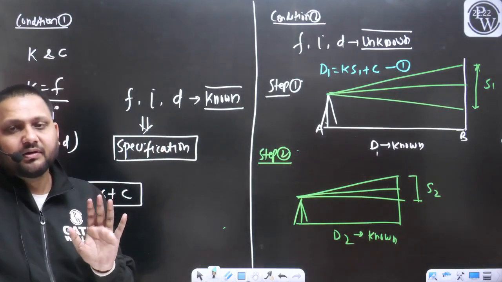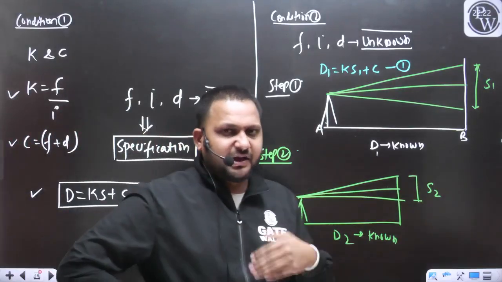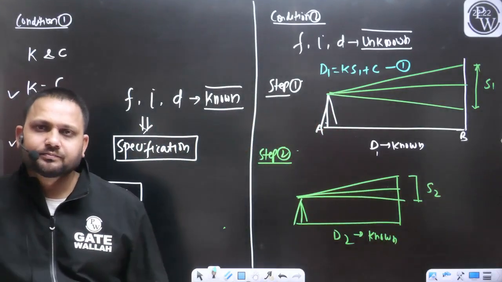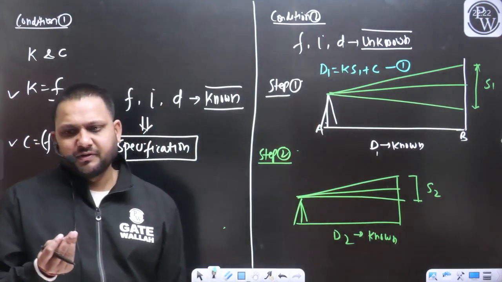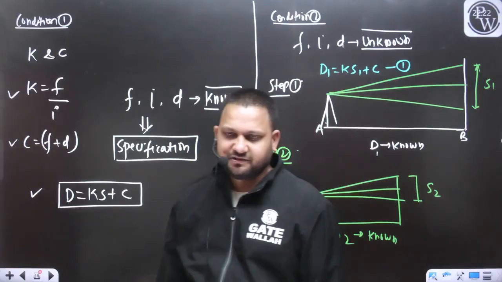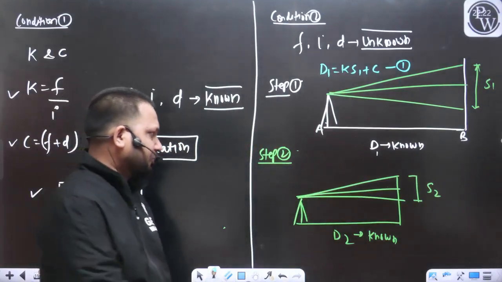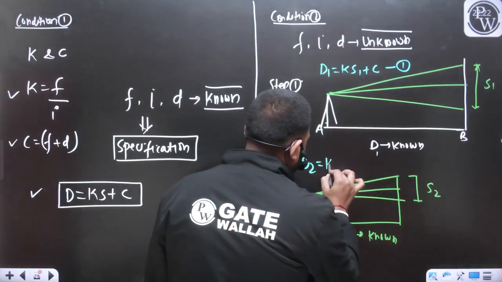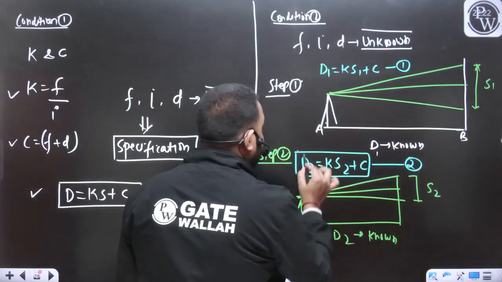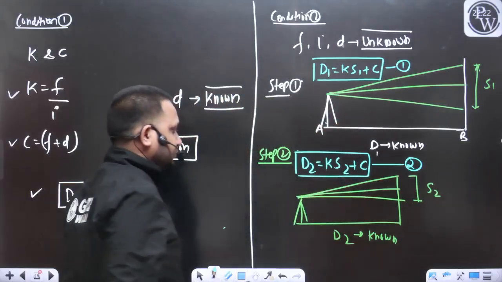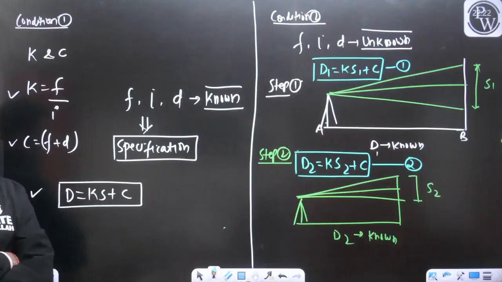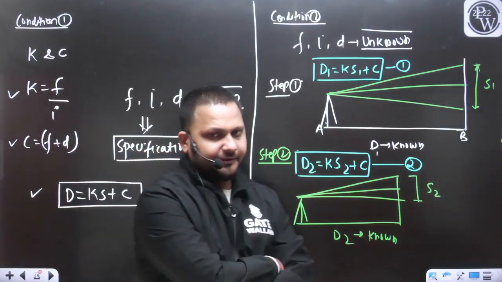Would the value of K and C change if we were changing the instrument from step 1 to step 2? We are using the same instrument, the same telescope, the same tacheometer. So how will K and C change? So can I write from step 2, D2 will be equal to K S2 plus C? Tell me yes or no. This D2 will be equal to K S2 plus C.